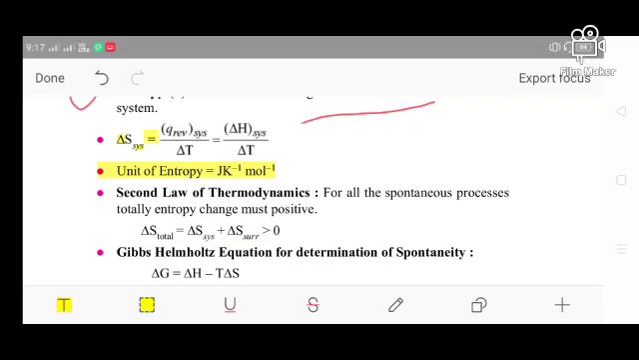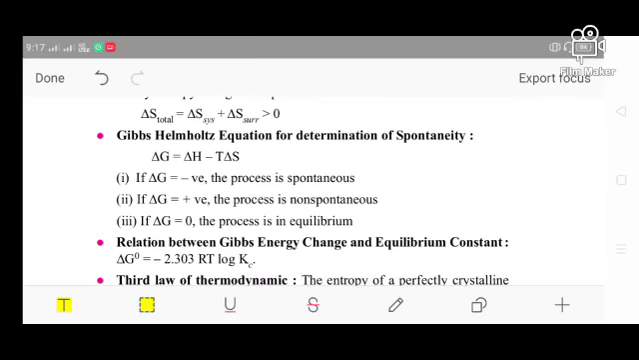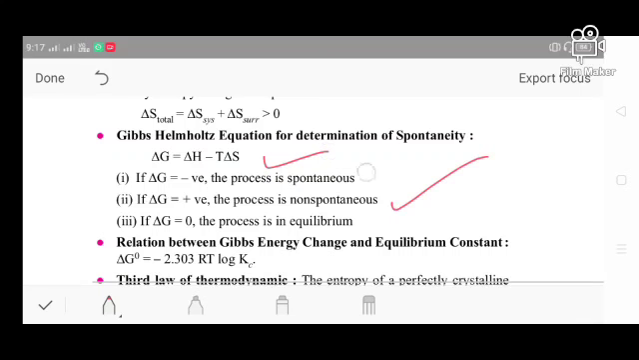Thank you. Sorry, I have just missed something, and that is the Gibbs-Helmholtz equation, the last one. Some basic points I will discuss. The Gibbs-Helmholtz equation is del G equals del H minus T del S. When del G is positive, the process will be non-spontaneous. When del G is negative, it is a spontaneous process. And when del G is 0, the process is in equilibrium. These are the three general conditions. It is very important from the paper point of view.